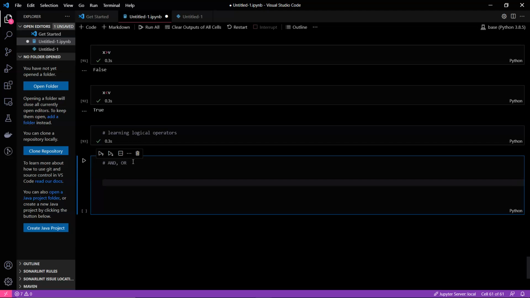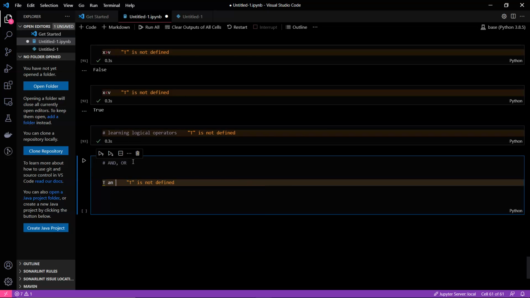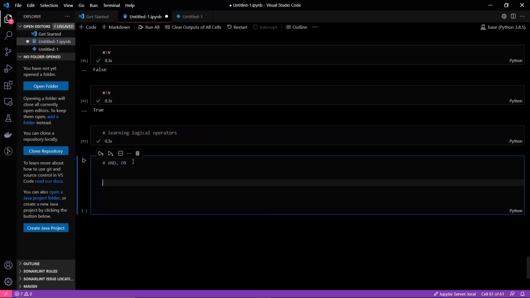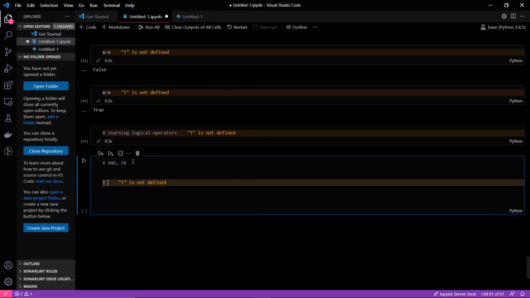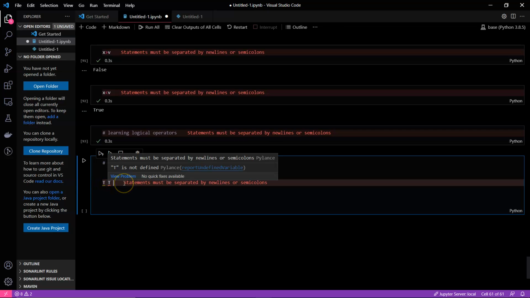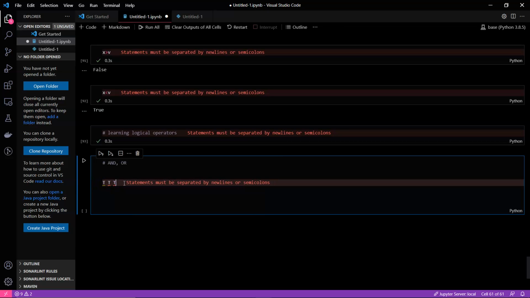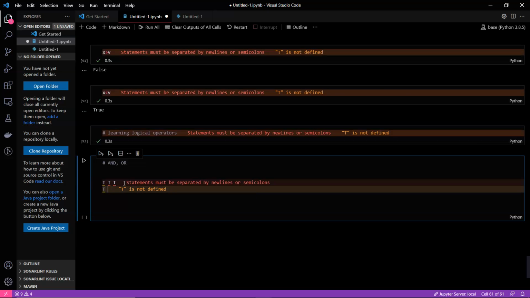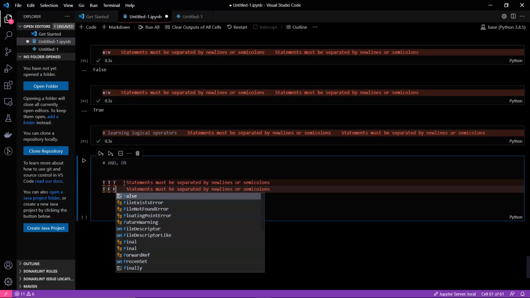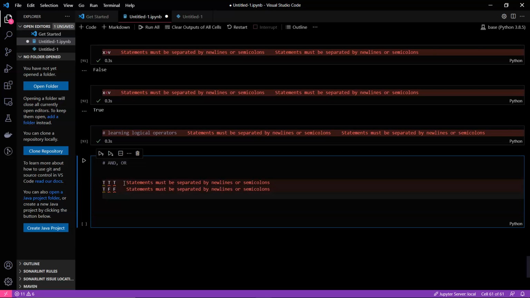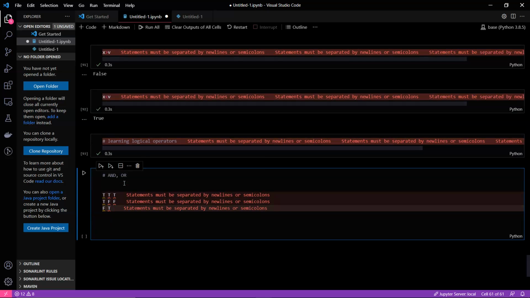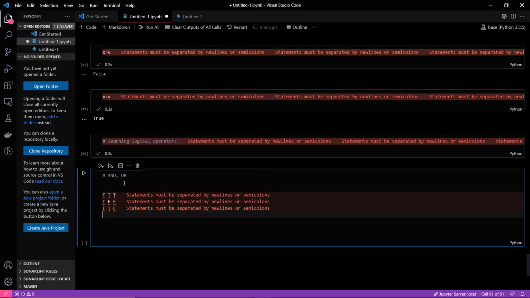So as we know, whenever we check for and, it's like a truth table. True and true is always true. Next, true and false is false. False and true is false. False and false is true. This is just a revision of logical operators.